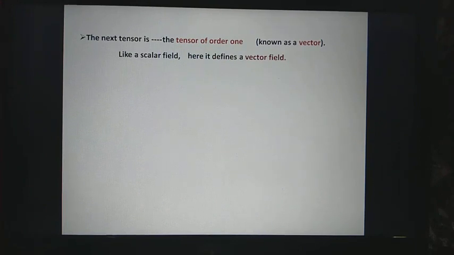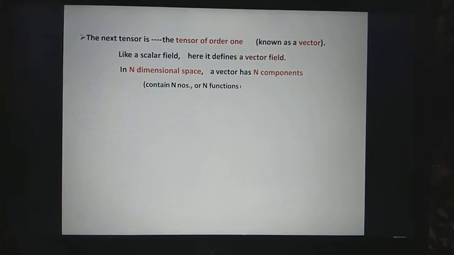Next is the tensor of order 1, known as a vector. Like a scalar field, here it defines a vector field. In two-dimensional space, a vector has two components. In three-dimensional space, it has three components. So, in n-dimensional space, a vector has n components. So, a vector, that is a tensor of order 1, may be thought of as an array of dimension 1.